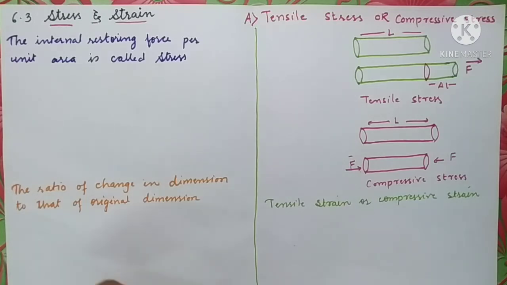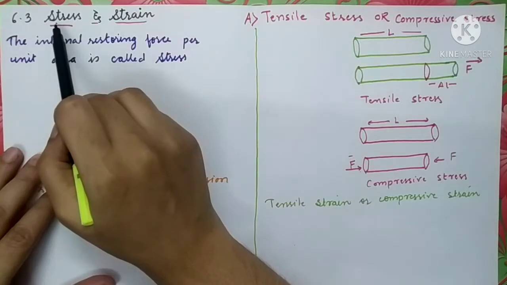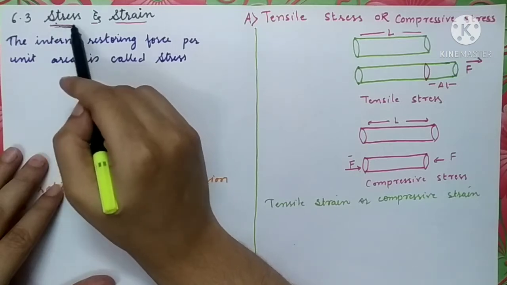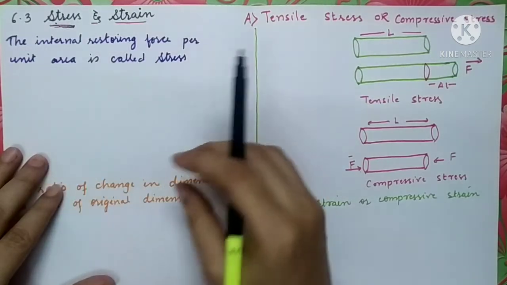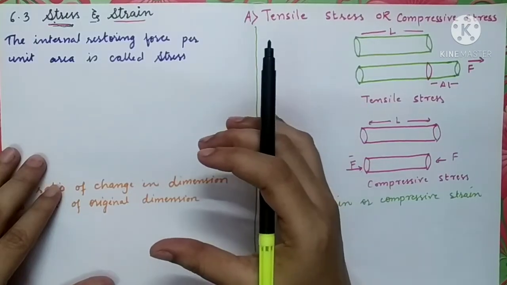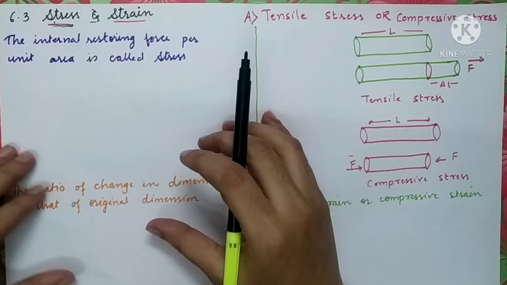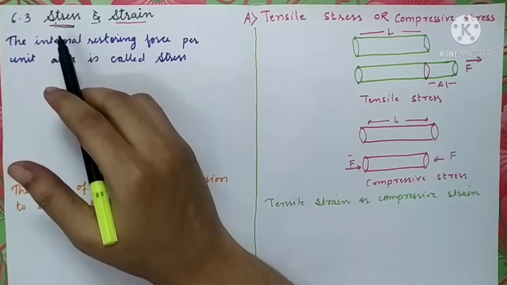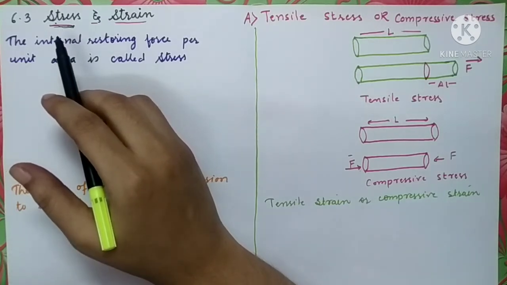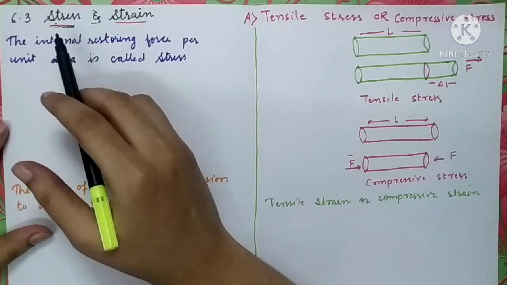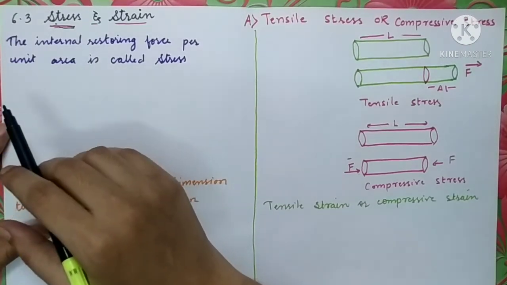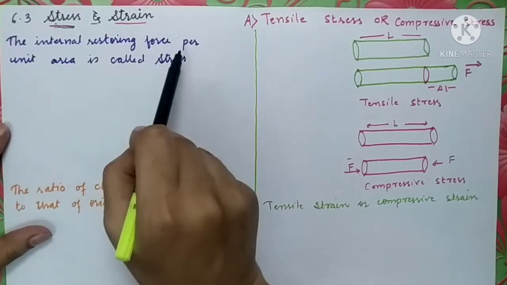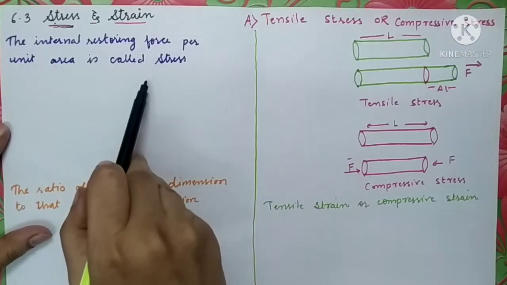Stress, by the name, suggests that it is nothing but the force or a state of tension. So this quantity stress is related with the force. It is the measure of all the internal forces which have developed inside the body to restore its original shape and size. So let us define the stress first. Obviously, we are going to measure these forces per unit area. On a unit area, we will have to measure the forces. So, stress is defined as the internal restoring force per unit area.